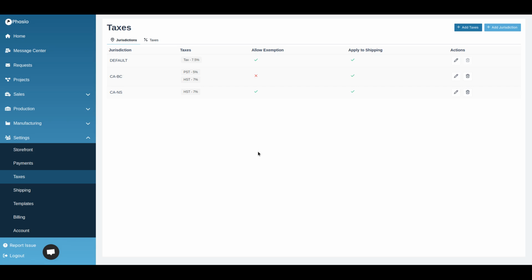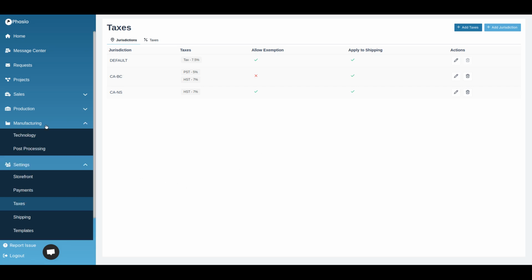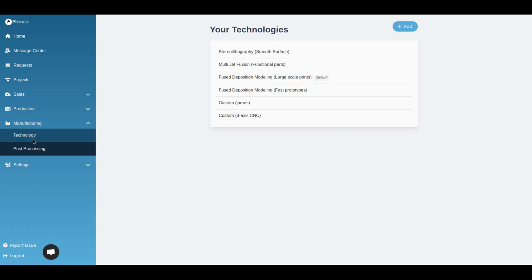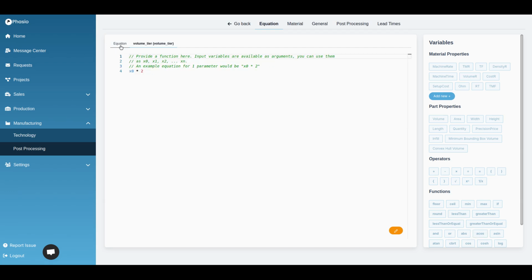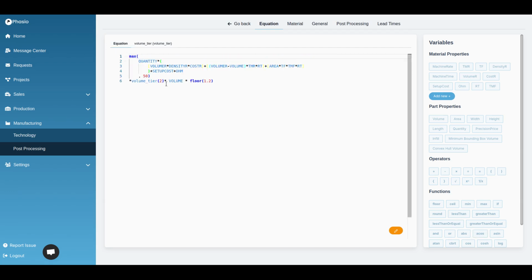The next thing we've done is we've extended the equation editor. Of course, when it comes to pricing parts, that's always one of the bigger challenges that people face. So if I go into the technology here, which is priced by equation, you can see that we've now got a more sophisticated equation editor with all of the variables listed on the right. We have sub-functions, which you can reference inside of the equation.